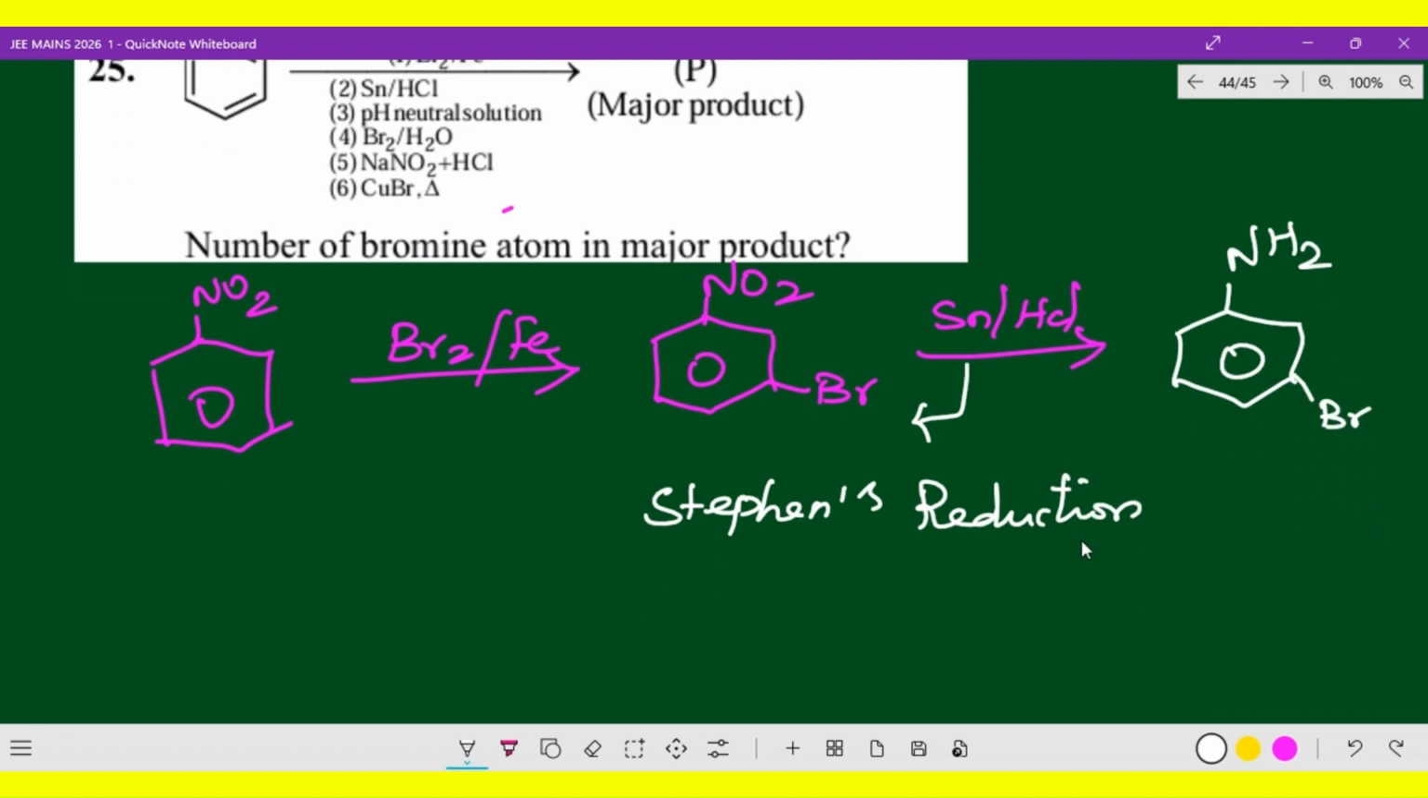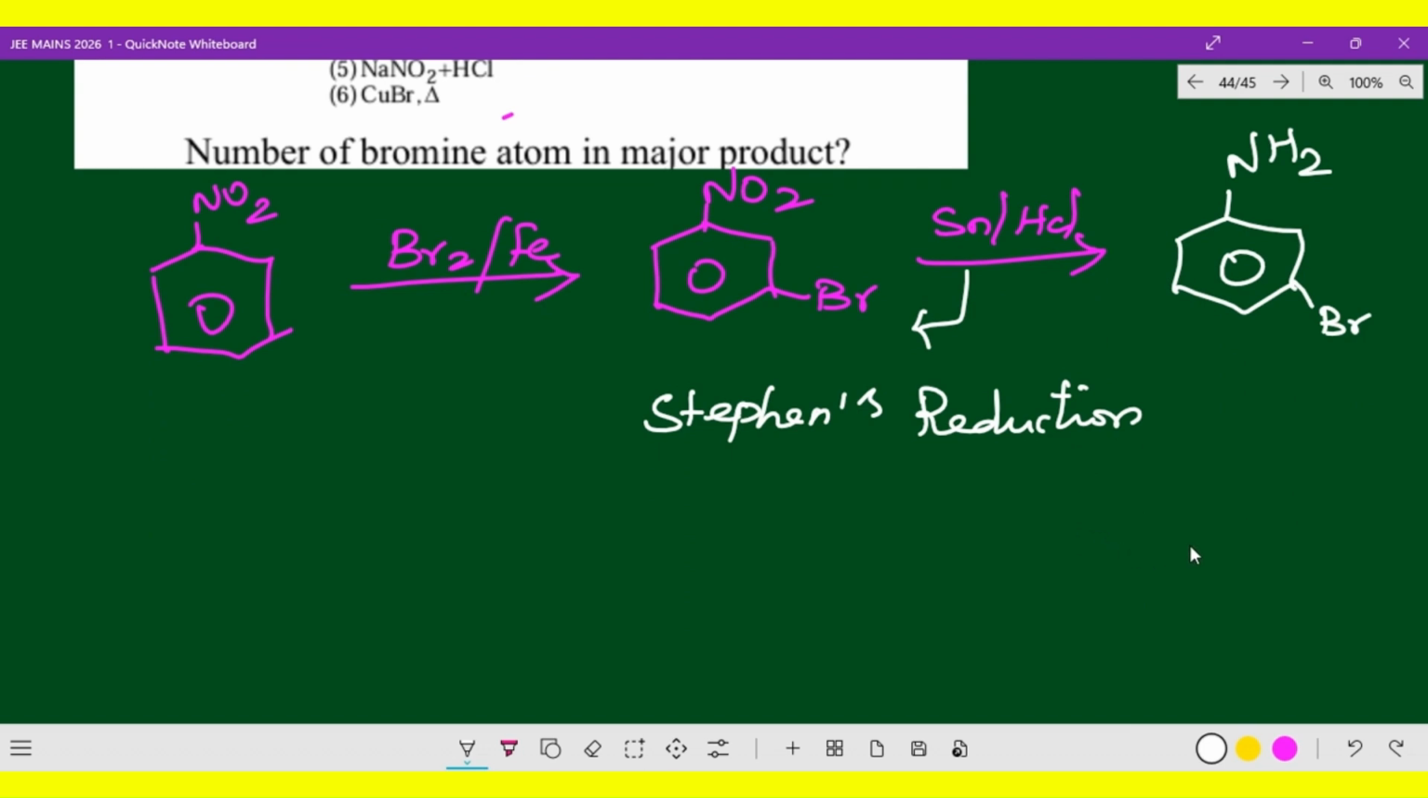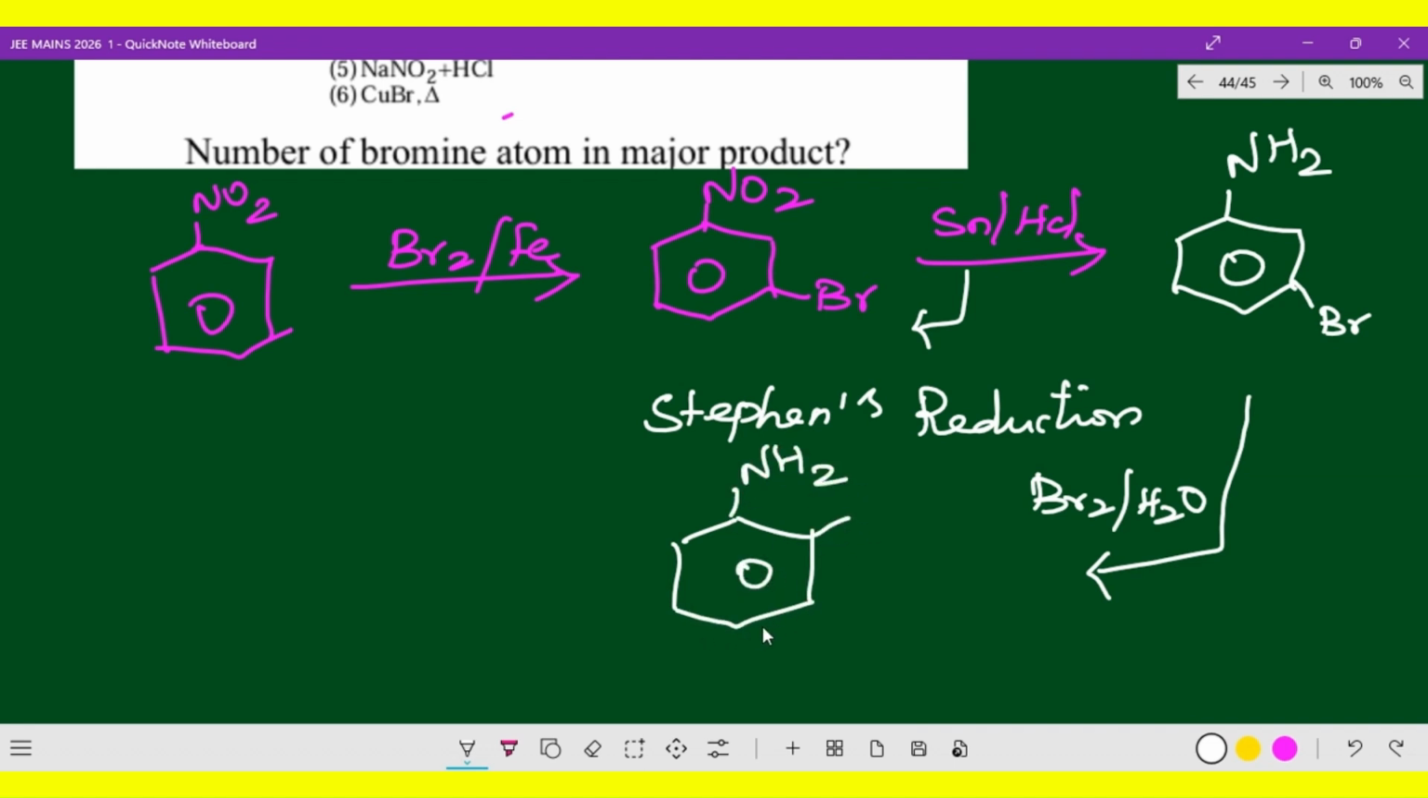Now the next one, bromine with water. pH neutralization is H plus OH, HOH only, so we can go directly for Br2/H2O. Bromine with water generally gives 2,4,6-tribromoaniline. So aniline is as it is, and bromines at 2, 4, 6 will be present. Of course the meta bromine is also present; it will not go anywhere.